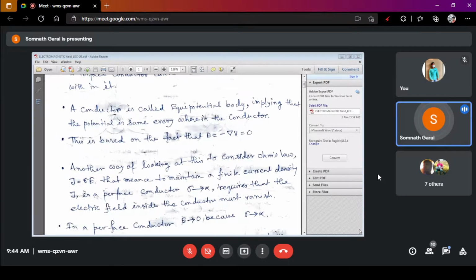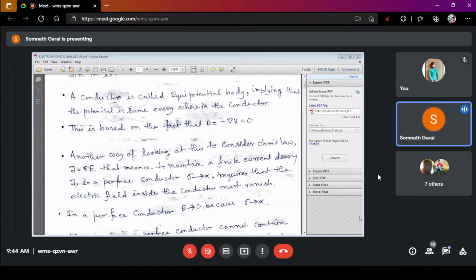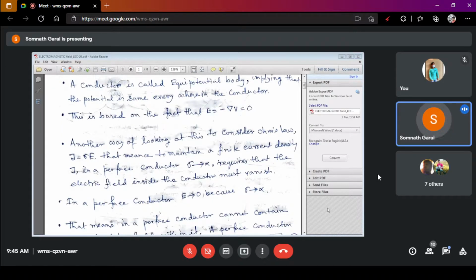Now, another important characteristic of the conductor in respect of current density. We know that capital J is denoted as the current density of the conductor, and it is expressed by the equation J equals sigma into E. That sigma is the conductivity of the conductor, 1 by resistivity.